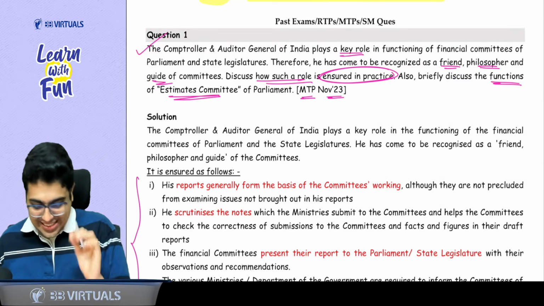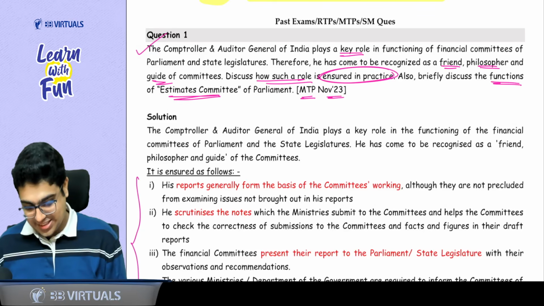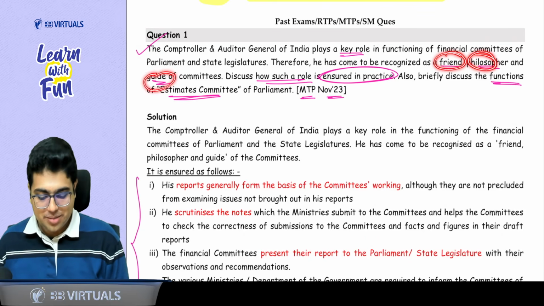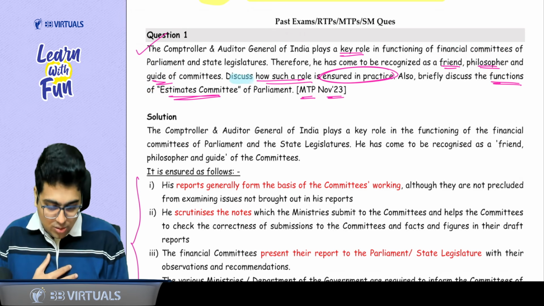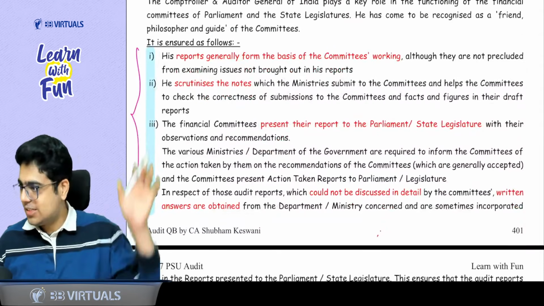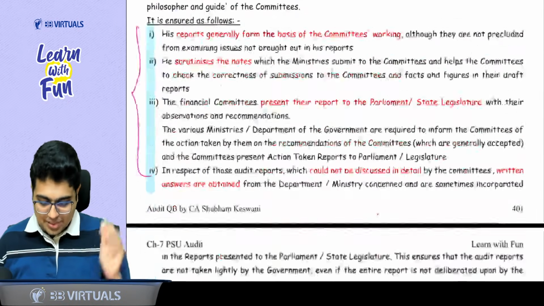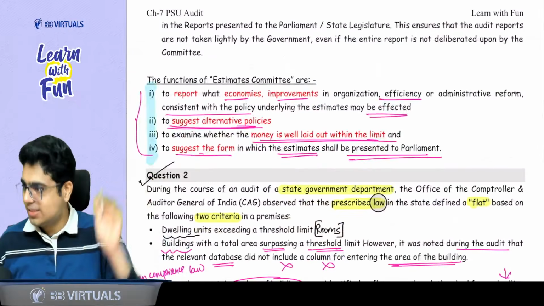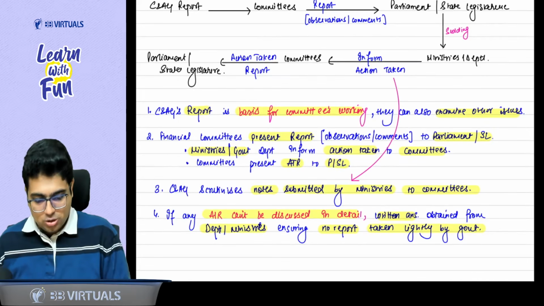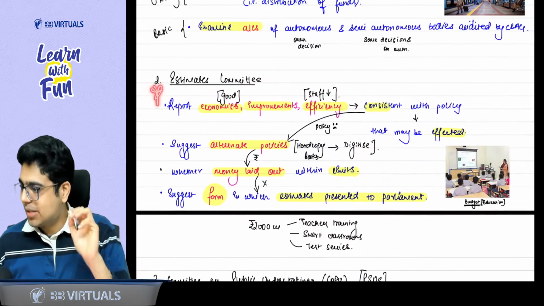So the first question says, CNAG plays a key role in the functioning of financial committees. Therefore, he has come to be recognized as a friend, philosopher and guide of the committee. Discuss how such role is ensured in practice. So the first part of the question, this is the answer that we just discussed. Second part says, discuss the functions of estimate committee. Again, these functions we have just discussed. These are the points written here. So two direct questions in your question bank. So both the topics, CNAG role and role of estimates committee, become important.